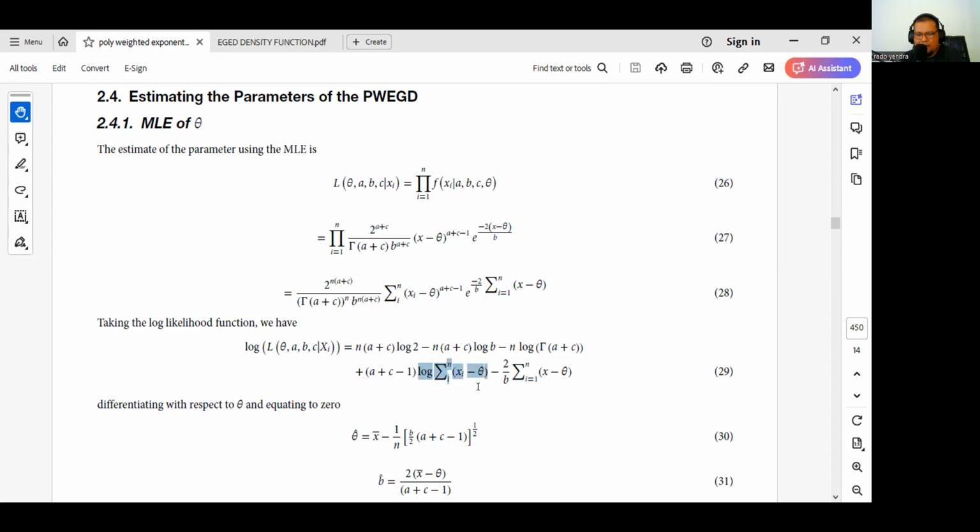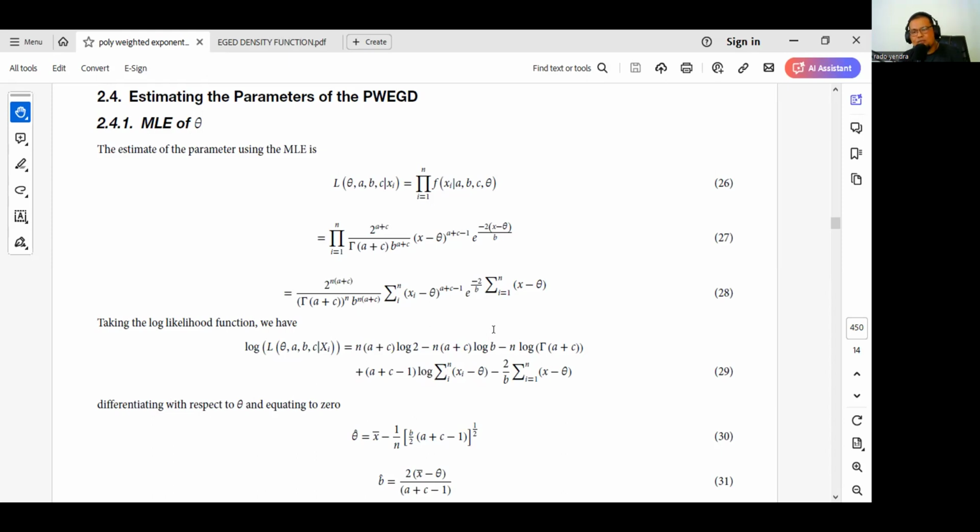The right one is summation of log (xi minus theta), not log of summation. So this is the mistake. This function is something we can try to solve by using R programming.